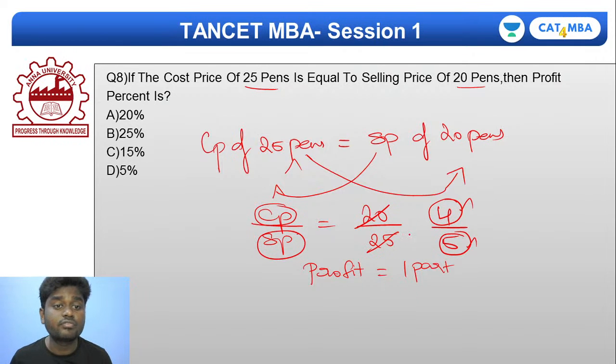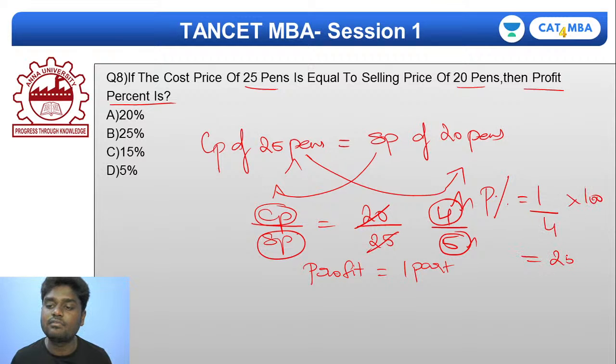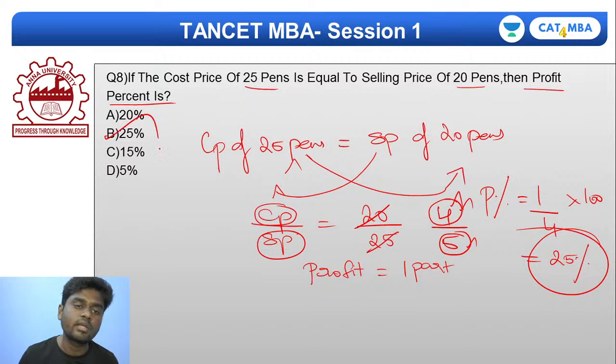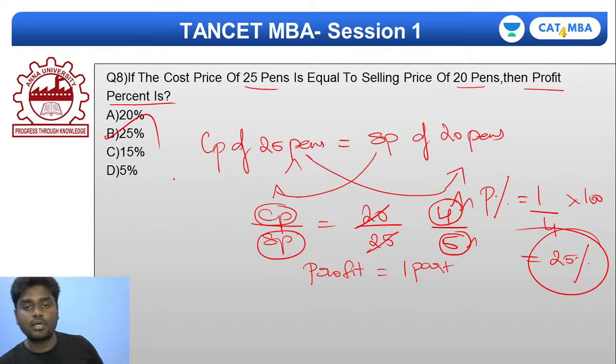If I really want to find the profit percentage, that's your question, no? You need to find the profit percentage. So profit percentage is equal to profit, 1 part, divided by cost price, which is 4 parts, into 100. That's it. So 1 by 4 will exactly give you 25%. Very simple. Nothing to complicate with the 8th question. Give me a thumbs up if you're clear with the 8th one. Quickly, come on.